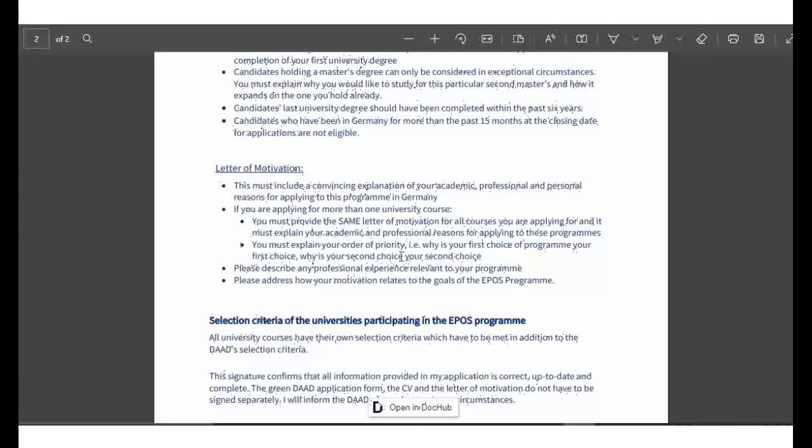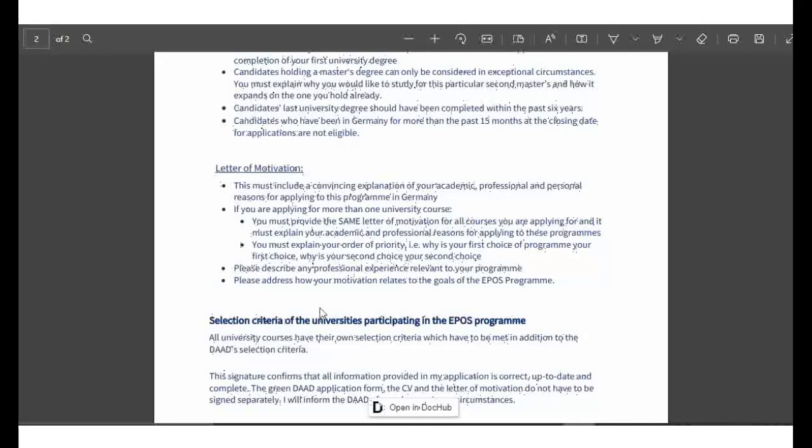Go over the website and check this. Every scholarship committee has objectives. So what are the objectives of the EPOS program? Know them and try to relate them to your motivational letter. What impact will it have on you, and what change are you going to effect in their mission statement or objectives.